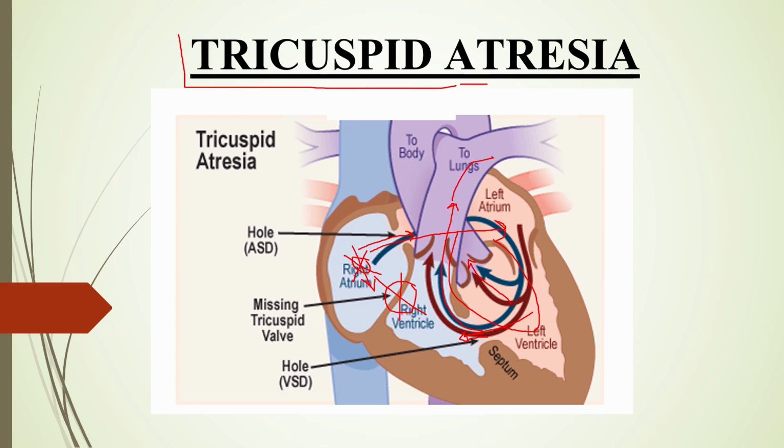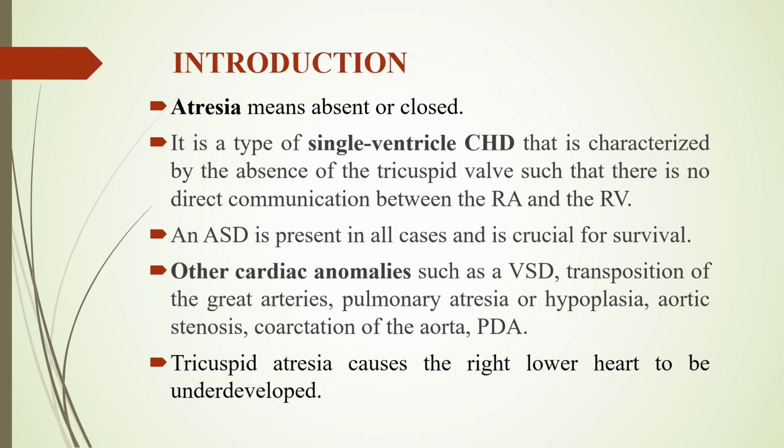So sometime अगर सिर्फ ASD है तो lungs में perfusion decrease हो जाएगा, blood flow decrease हो जाएगा, but if non-restrictive VSD is present then excessive blood will flow into the right ventricle and toward the lung. Atresia का मतलब है absent or the closed. In this the tricuspid valve is absent or closed. It is a single ventricular CHD.